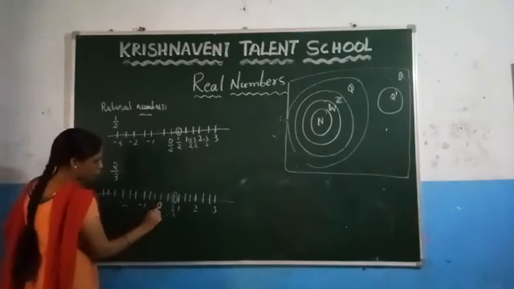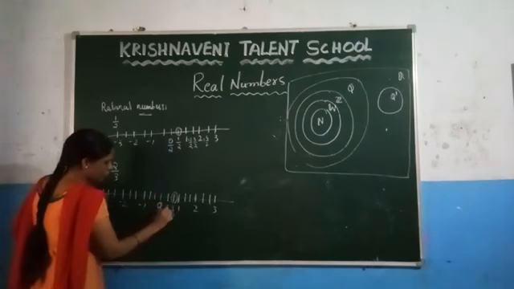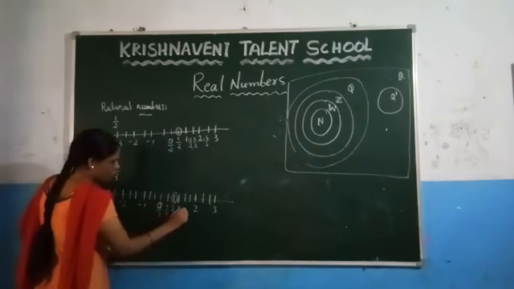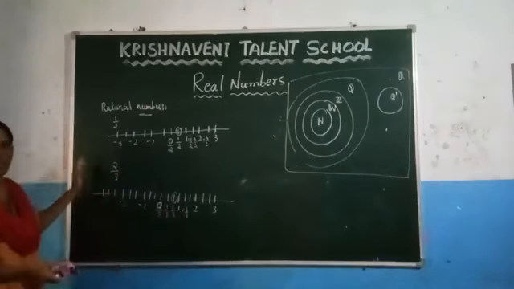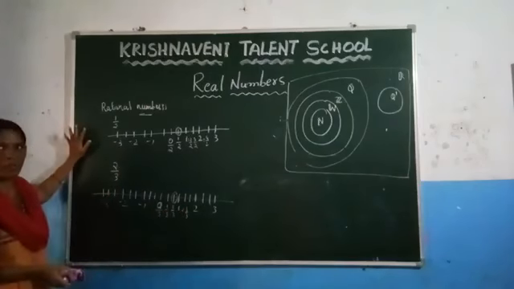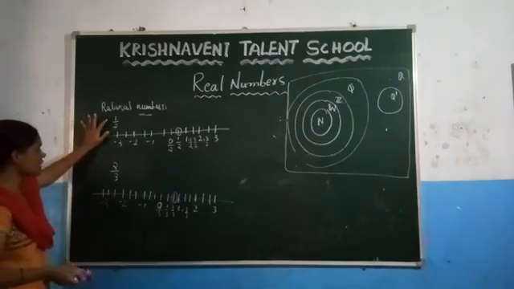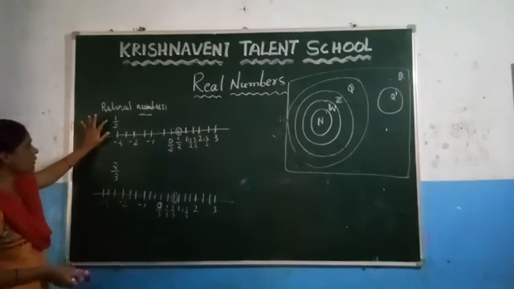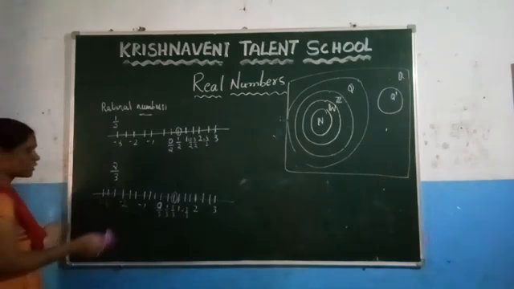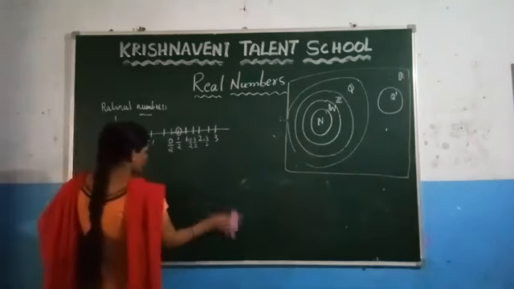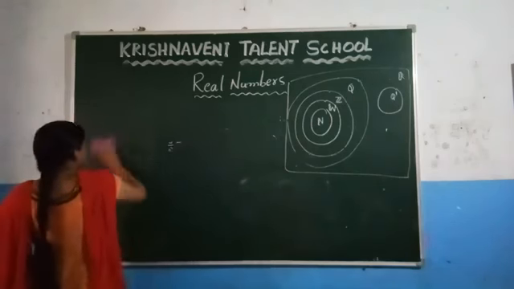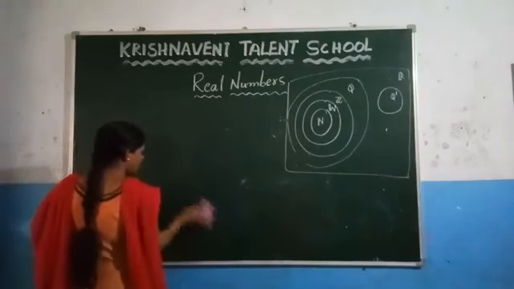If you want to check it, you can write this one as 0 by 3, this is 1 by 3, and this is 2 by 3, and this is 3 by 3, which is equal to 1. Like this you have to represent rational numbers on a number line. Here we discussed the rational numbers on a number line, which are the terminating decimals. Now let us represent irrational numbers on a number line.